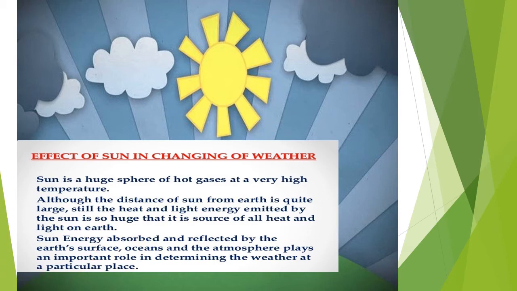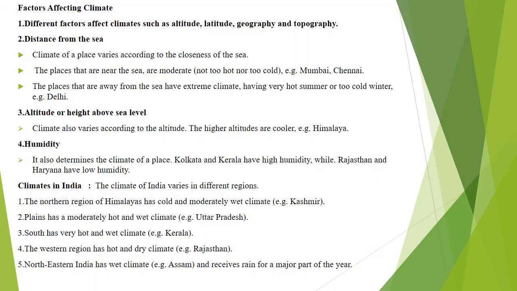We can say this is a hot place, or this is a cold place, or this season it is hot or cold, depending on the sun's rays that is falling on the earth, and the sun's rays have been absorbed and reflected by the earth's surface. Same way in oceans and atmosphere also, all these determine the weather of a particular place.